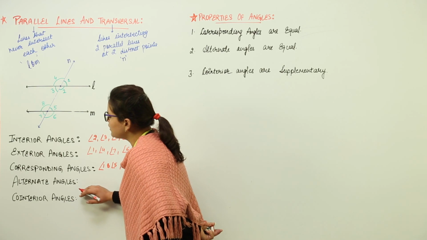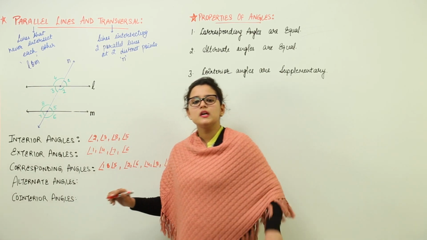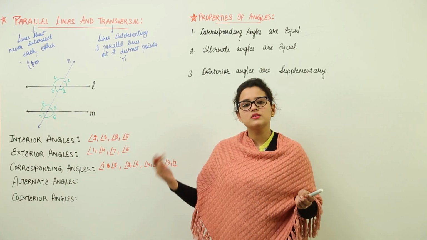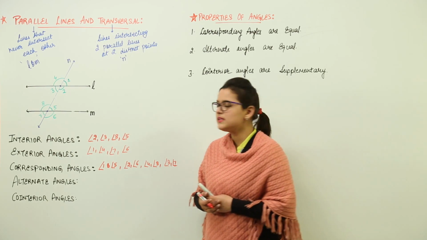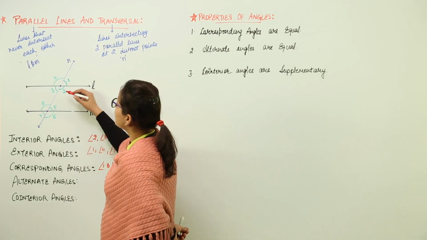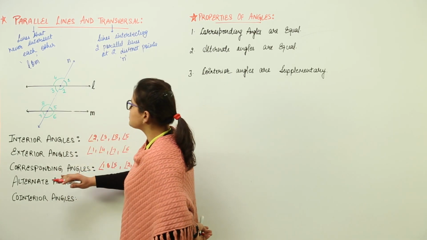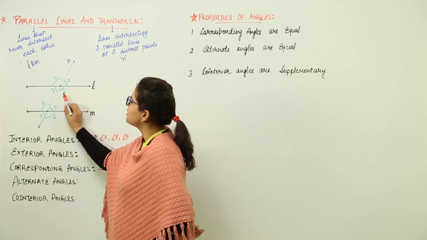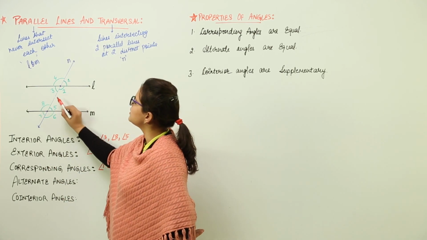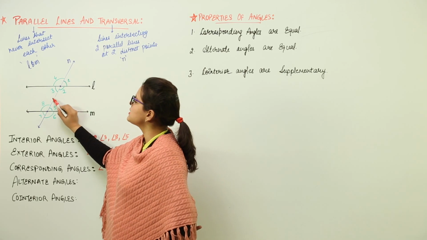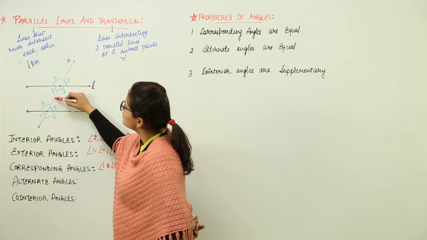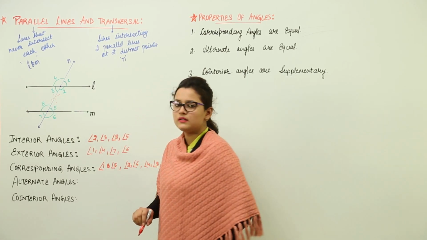Next, we have the alternate angles. Alternate means if one is to the left, the other is going to lie on the right. We can have two types of alternate angles, that is 2 is alternate to 8 and 3 is alternate to 5. But these are the interior angles. So, we can say the alternate interior angles.